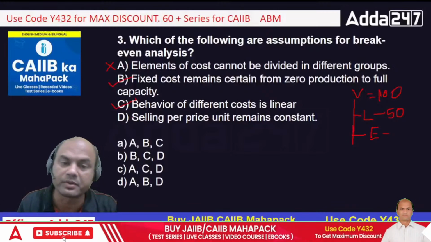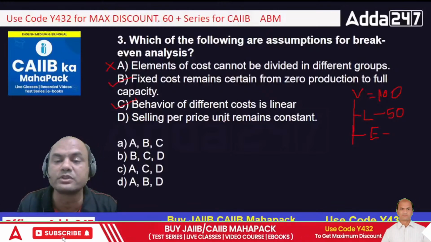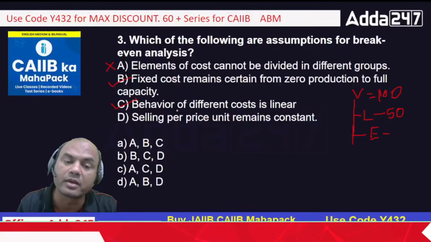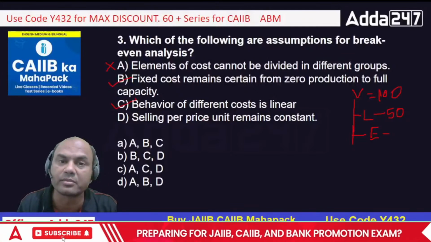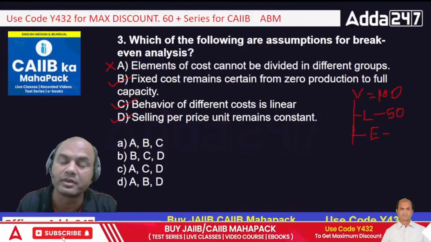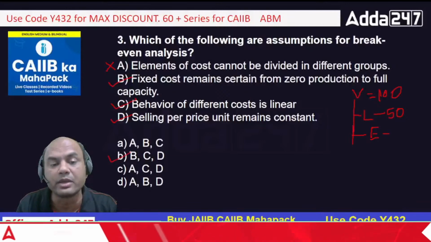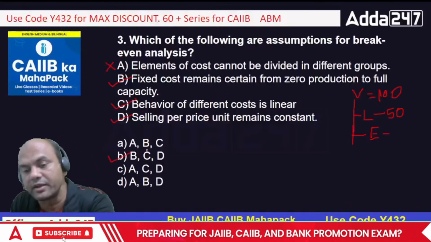What about D? Selling price per unit remains constant. Remember, the unit selling price is always constant in BEP analysis. So B, C and D is the answer. What is the correct one? B, C and D. Correct?